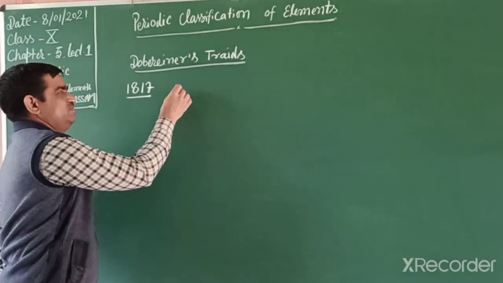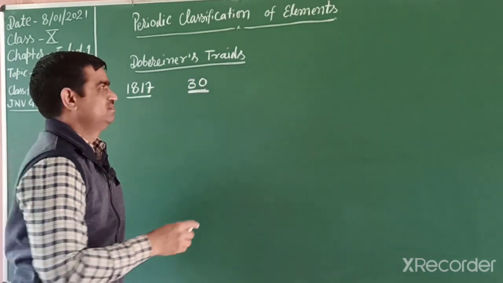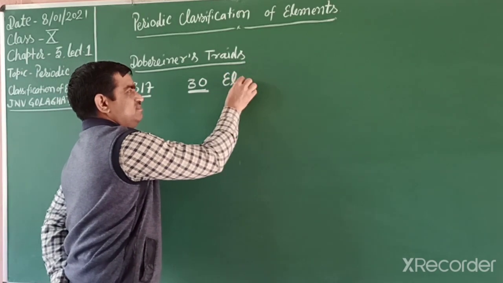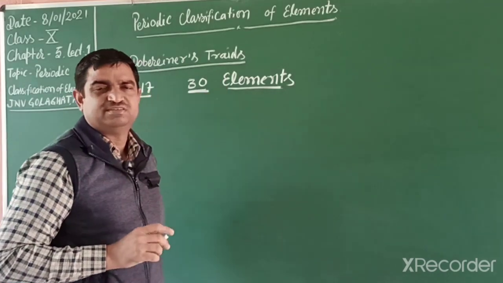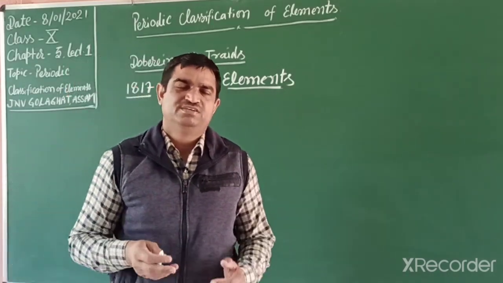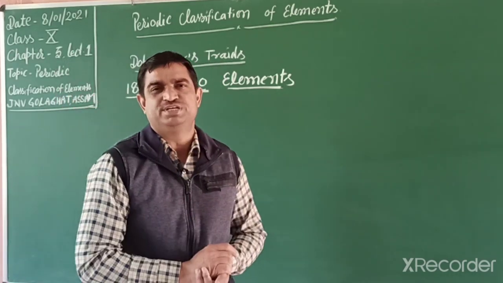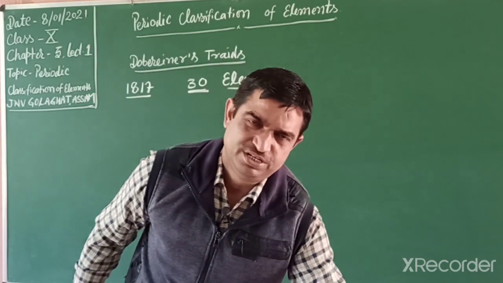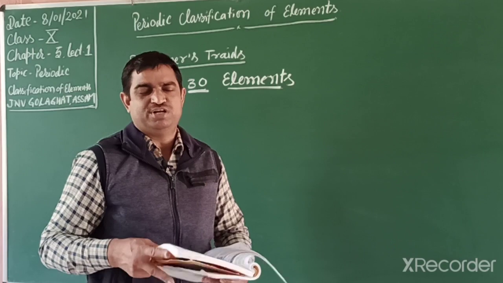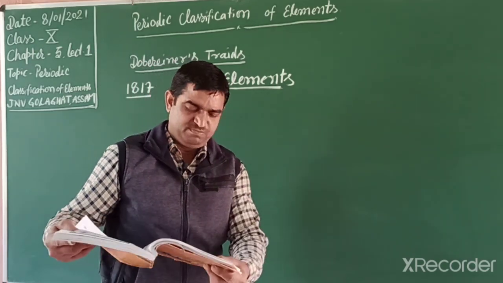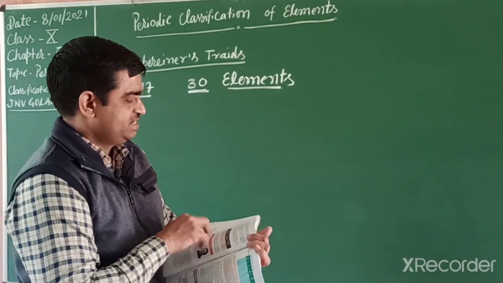At that time, in 1817, only 30 elements were discovered, and he tried to classify them in increasing order of atomic weight. Students, in your NCERT book, a tabular form is given at page number 80.